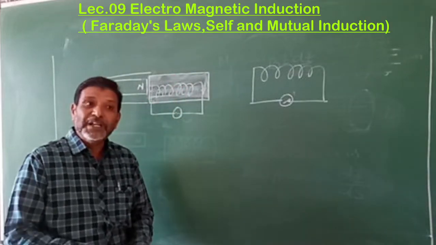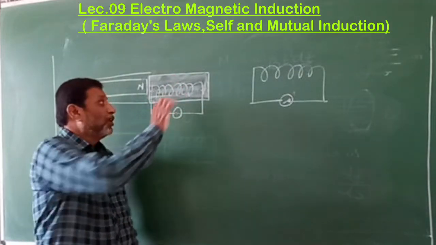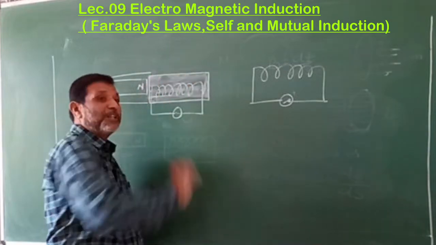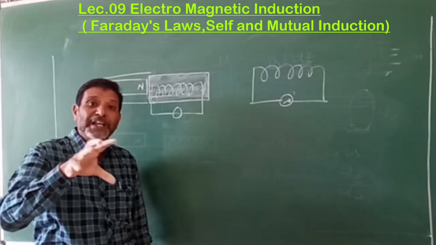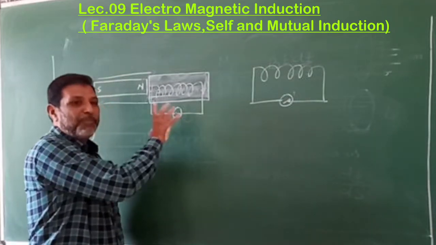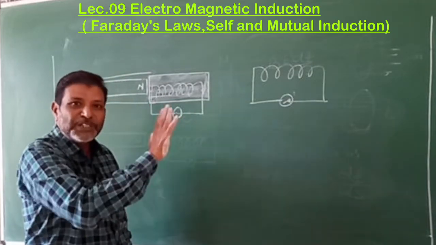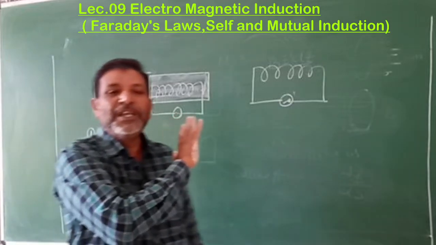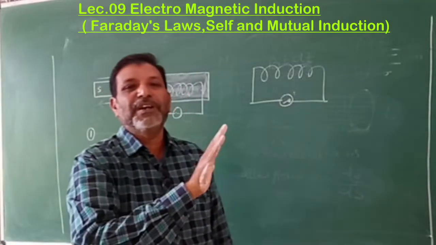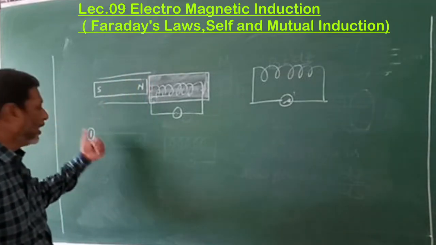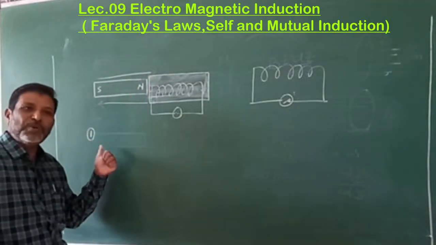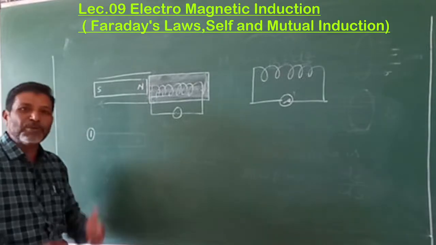Its meaning is that as long as there is a change in the magnetic flux linked to the coil, till then you will get the current or EMF. When you stop the changing, the production of the current or EMF will also stop. This is the first observation, and it is known as the first law of electromagnetic induction.